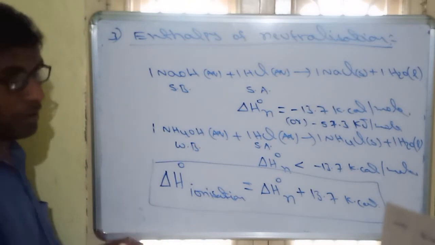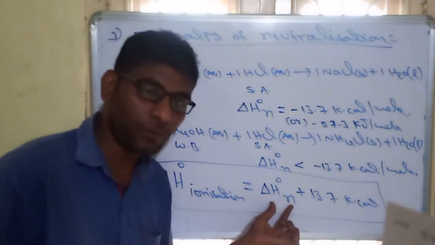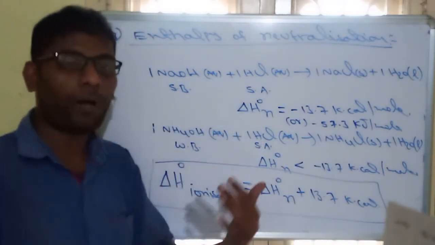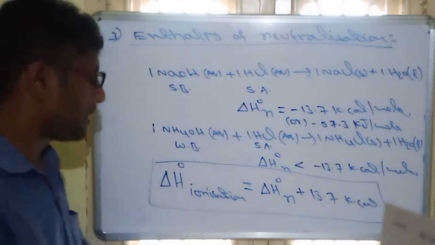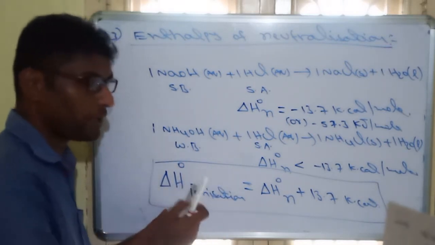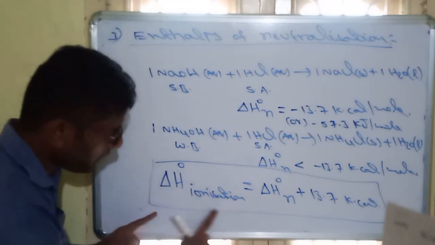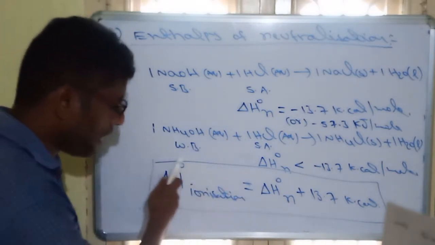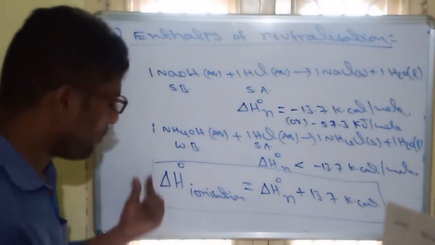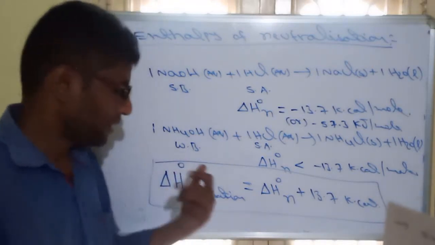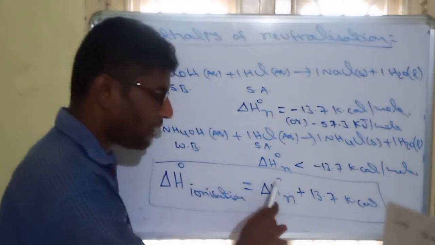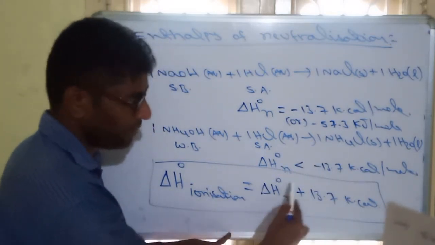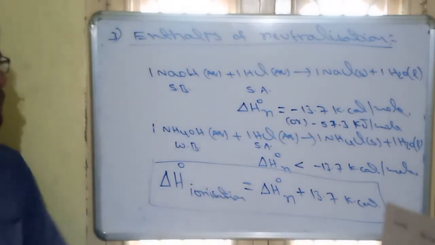In questions they will give the enthalpy of neutralization value, and one of the acid or base will be weak, and they will ask what is the enthalpy of ionization. So enthalpy of ionization of either a weak acid or weak base. What is its meaning? In weak acid, weak base, we have to use extra energy to dissociate. That is called enthalpy of ionization. So how much energy is used to dissociate? That should be equal to neutralization value plus 13.7. This neutralization value is a negative value, and whatever the remaining energy will be the enthalpy of ionization.